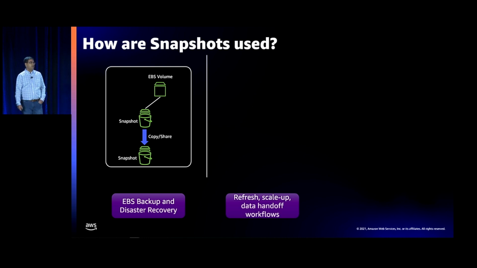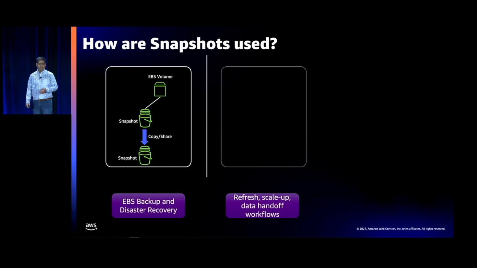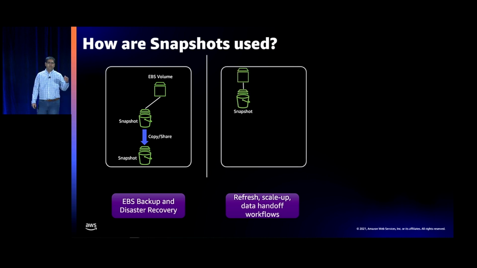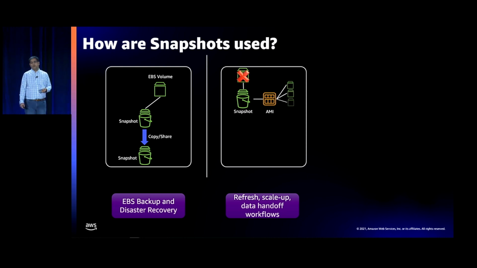The second use case, which we started seeing, is customers using it for refresh of their dev test environments, scale up, and data handoff workflows. So what do we mean by that? Imagine running an analytics job on an EBS volume. From that, you take a snapshot, create an AMI, and then for the next day's test dev workloads, you use that AMI to spawn multiple EBS volumes. And that's a pretty common scenario that we see customers deploy on.